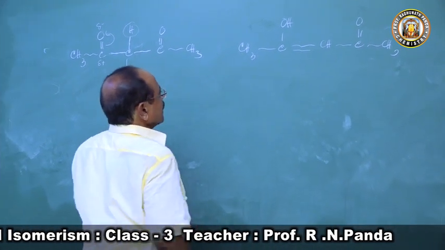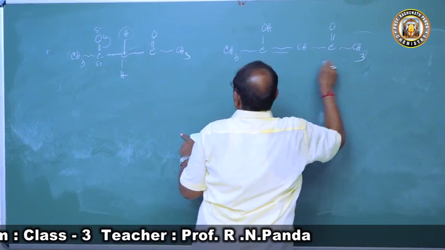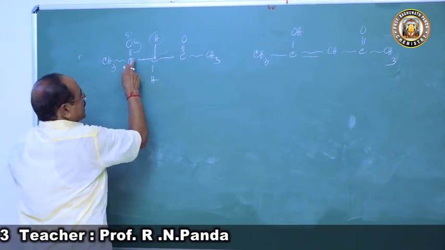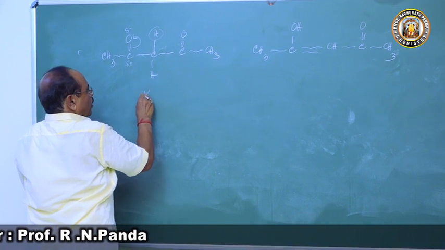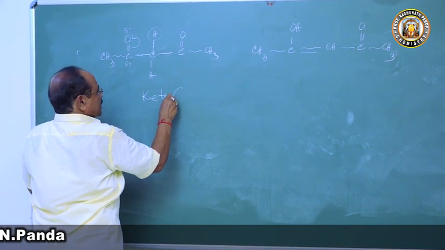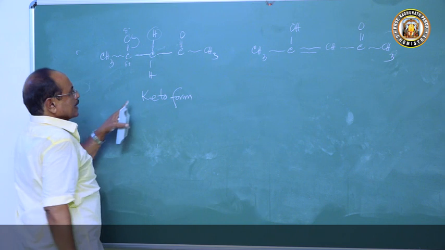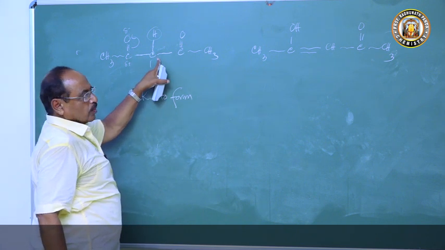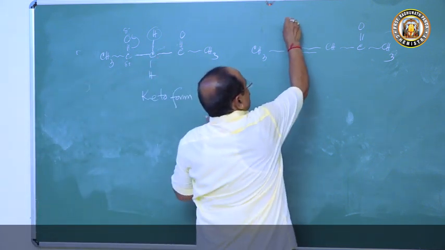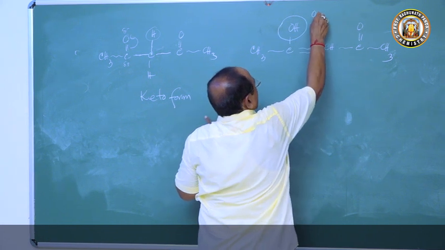Now you see, here there is no keto group, while here it is a keto group. So this is called the keto form. This is also acetyl acetone. This is the keto form of acetyl acetone. Now what is here? It is an OH group, and OH group is called ol.